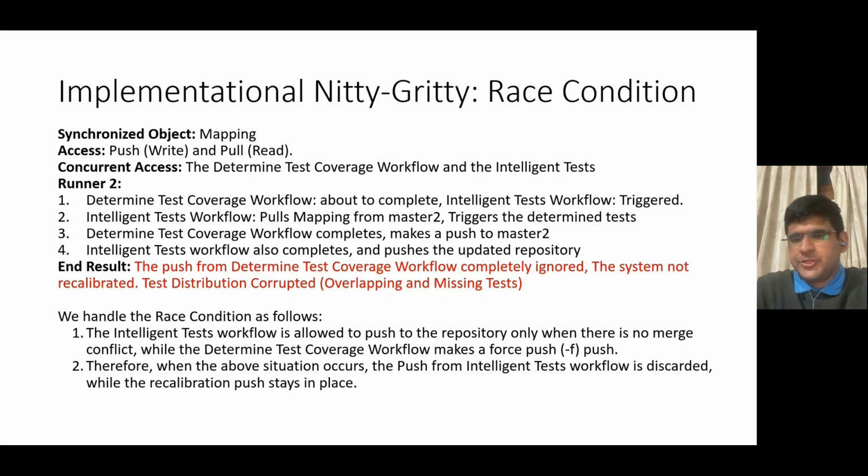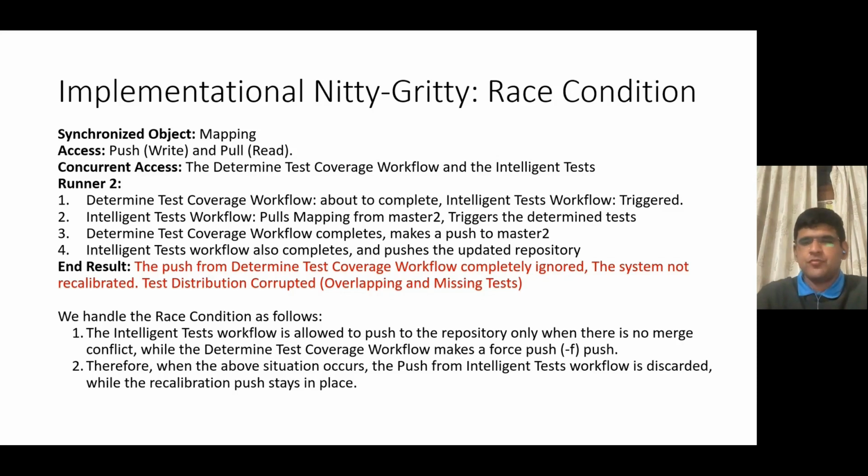In fact, I can show a particular case for how it can ruin things. Consider the following case for runner 2. The determine test coverage workflow has been running and is about to complete for runner 2. Meanwhile, a commit made on the master triggers the intelligent test workflow. Runner 2 in the intelligent test workflow pulls the mapping from the master 2 branch of the mapping repository and starts running the determined tests based on the changes made in the commit. So the determine test coverage workflow completes for runner 2, which makes a push to the corresponding branch in the mapping repository. Runner 2 in the intelligent test workflow also completes and pushes the updated repository.